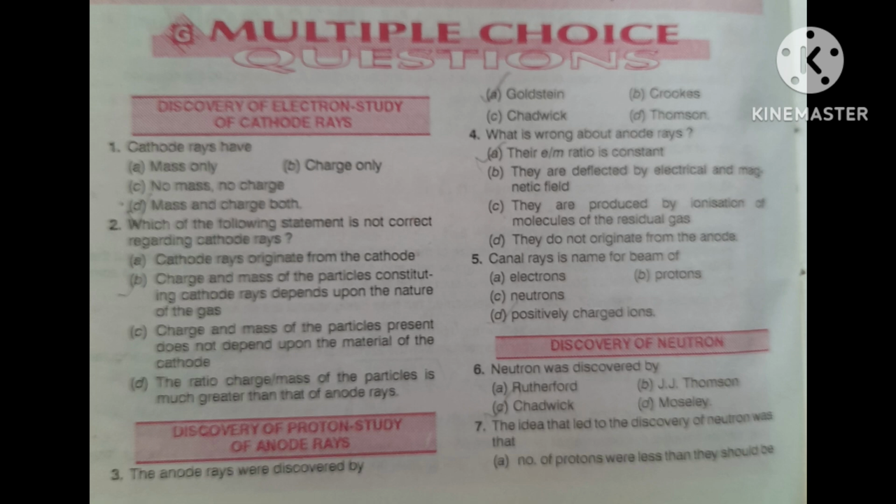Third, they are produced by ionization of molecules of the residual gas. Fourth, they do not originate from the anode. Just think, after that I will tell the correct answer. This also you can answer within 5 seconds.